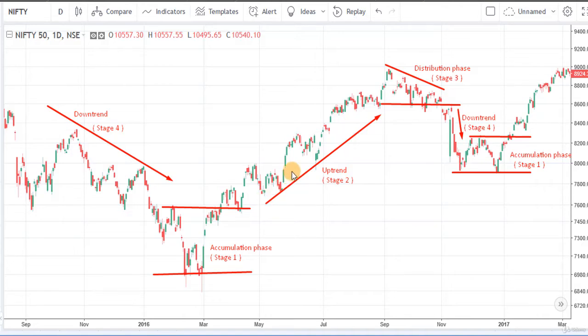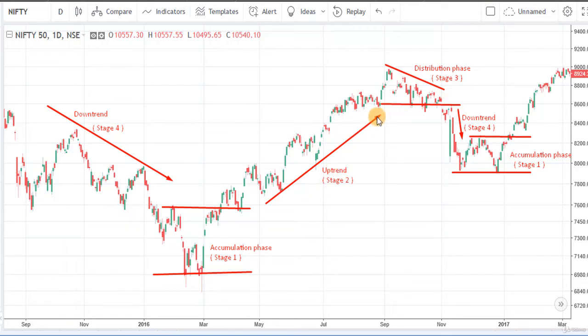The slope of this stage is upwards, so it is known as the uptrend and it is the public participation phase. Generally, we get a breakout on the upside from stage 1 with heavy volume, which confirms the strong uptrend. More and more investors join the trend and drive prices higher. The longer the uptrend lasts, the more investors enter the market.